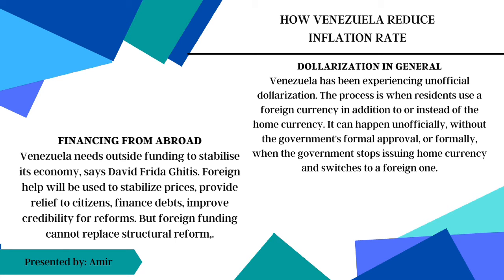It can happen unofficially without the government's formal approval, or formally when the government stops issuing home currency and switches to using a foreign one. Asset substitution and currency substitution are the two stages of unofficial dollarization, according to economists. Remember that money serves as a store of value, a means of payment, and a unit of account.